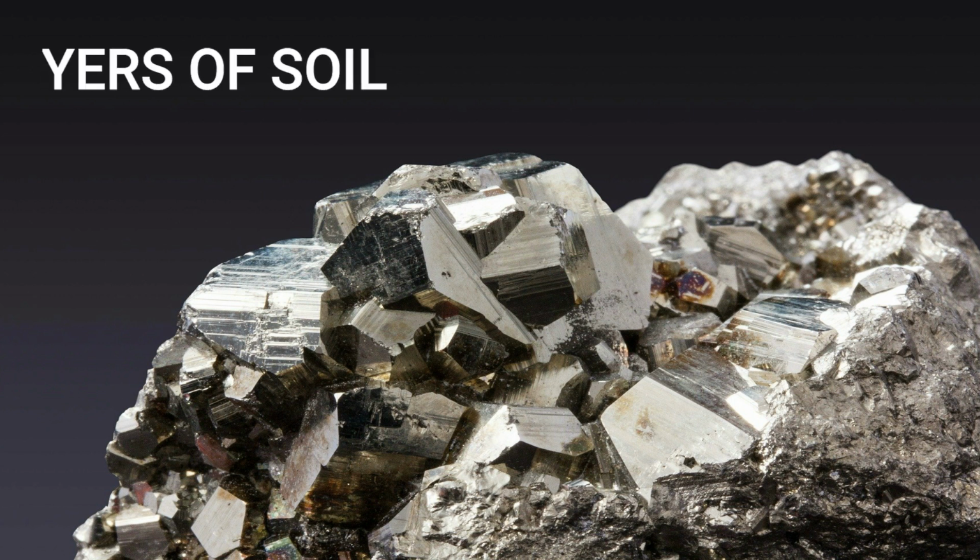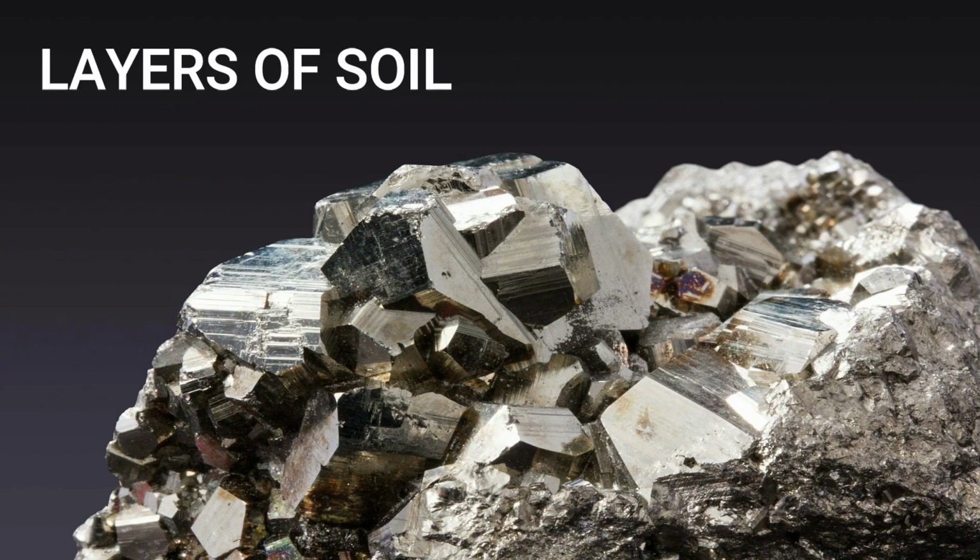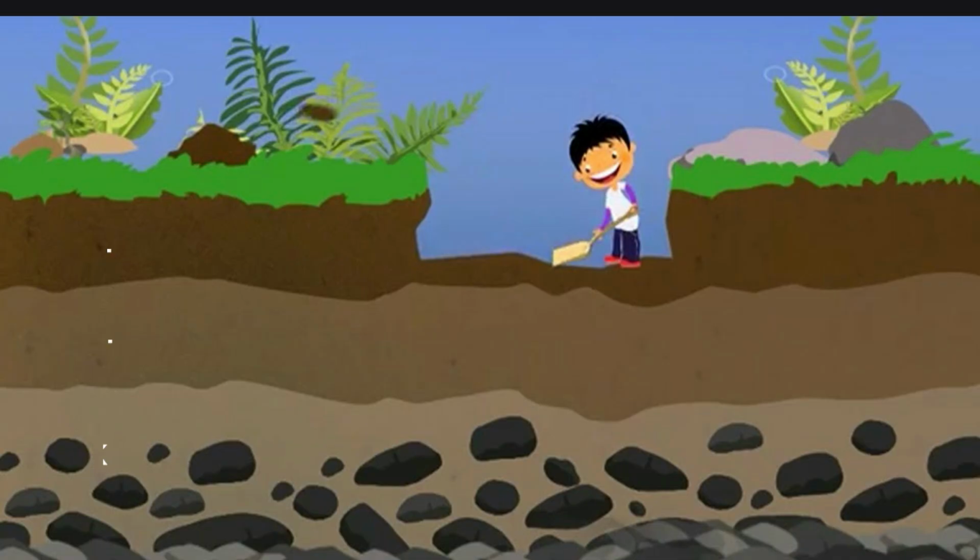Layers of soil. The different layers of soil are the uppermost layer called topsoil, the mid layer called subsoil, and the lowermost layer called bedrock. The topsoil contains sand, clay, water and air, and it is the most fertile layer. It contains humus that makes it suitable for the growth of plants.